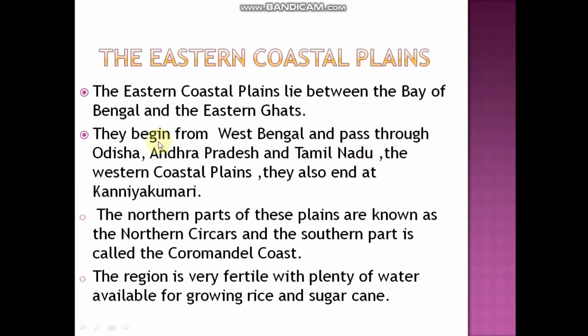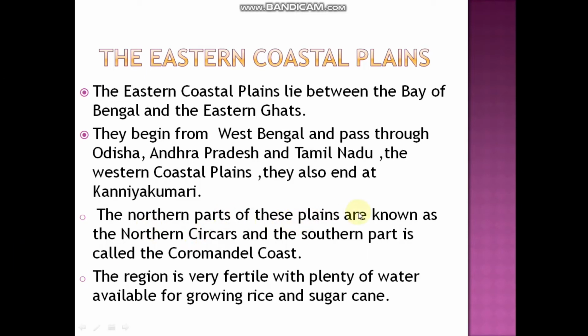The western coastal plain also ends at Kanyakumari, and the eastern coastal plain also ends at Kanyakumari.